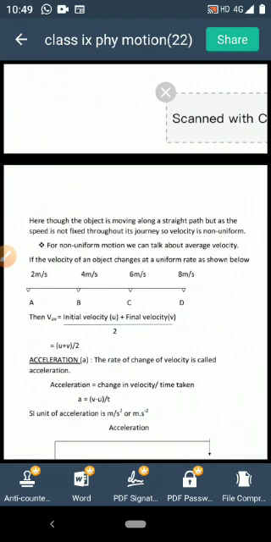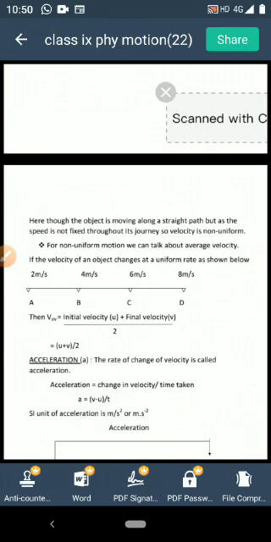But you see, velocity is increasing, so the motion is non-uniform, velocity is even non-uniform. Under this situation, we can talk about a term that is called average velocity. Clear? Average velocity. But what is that average velocity?